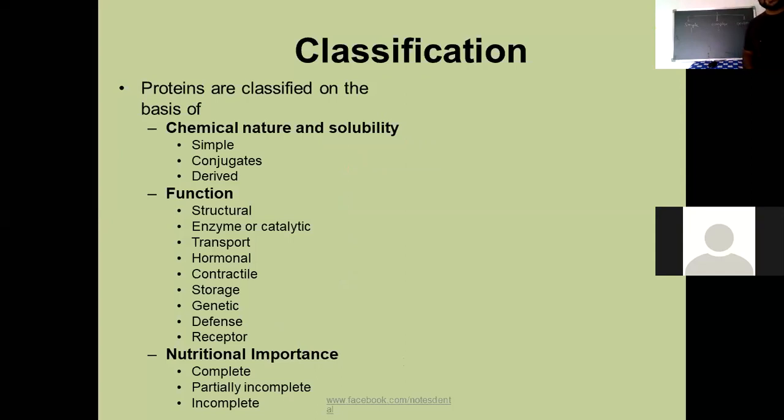Now this is the classification of proteins based on the chemical nature and solubility, right? Depending upon the chemical nature and solubility, they are simple, complex, and derived proteins. And again here, the major functions of proteins were already explained in the first class, in the protein introduction.